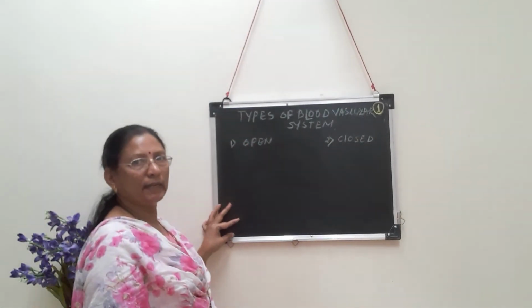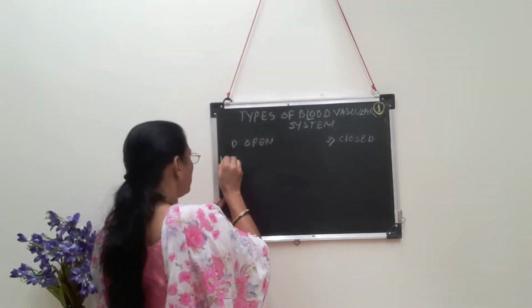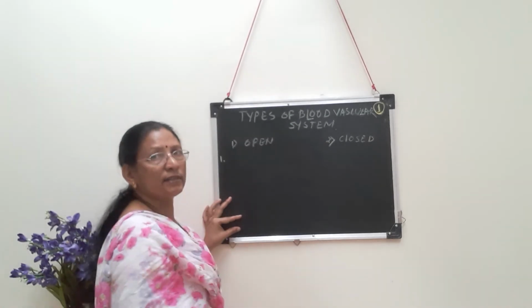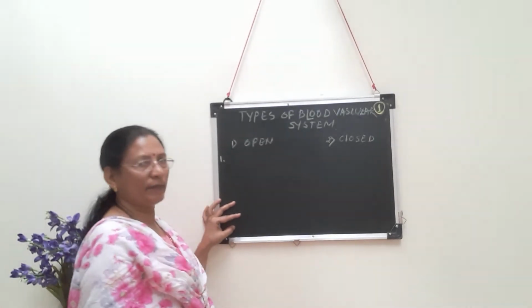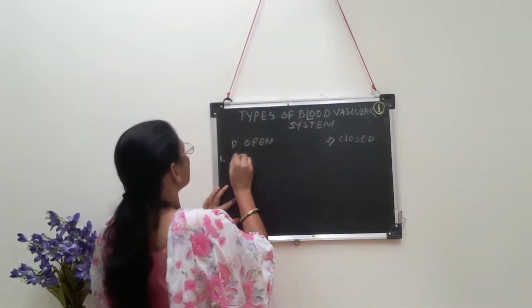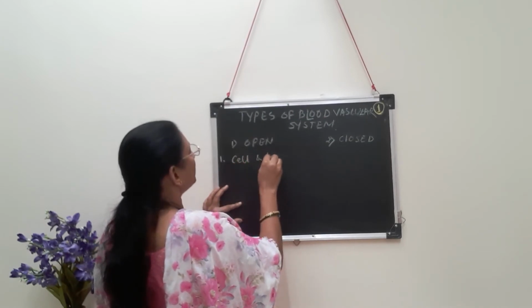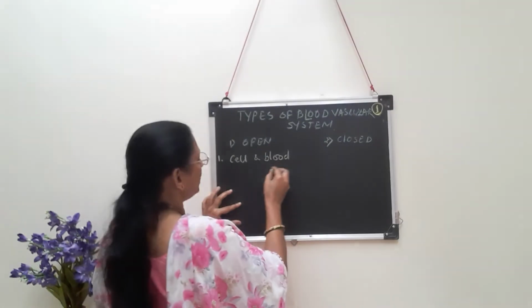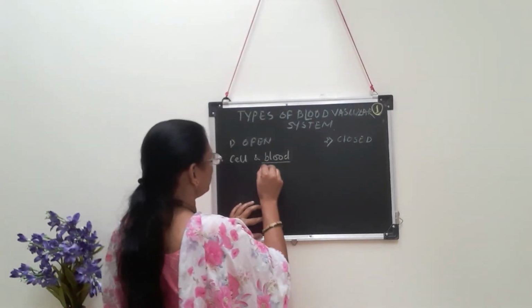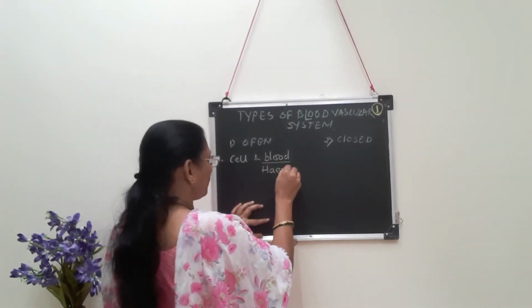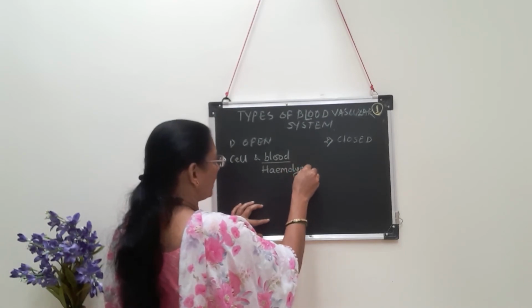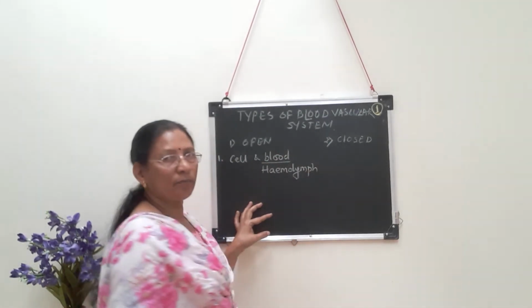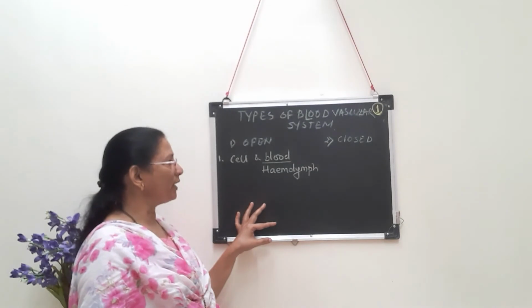What are the meanings? In case of open circulatory system, blood vessels are not present at all. That means we can say that cells and blood, or we can say cells and hemolymph, instead of blood we can use the term hemolymph, are in direct contact with each other. That means blood vessels are totally absent.